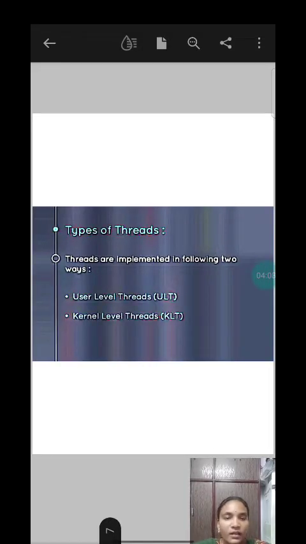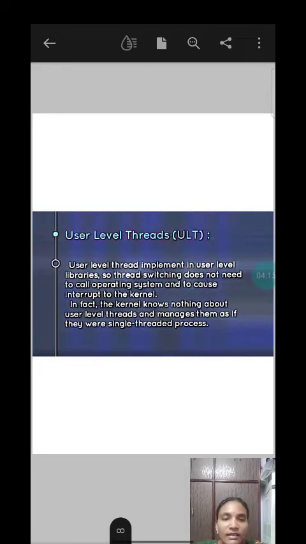Types of threads. We have two types of threads present over here, user level thread and kernel level thread. User level thread. User level threads are implemented in user level libraries. These user level threads are implemented by the user. So thread switching does not need to call the operating system and to cause an interrupt to the kernel.